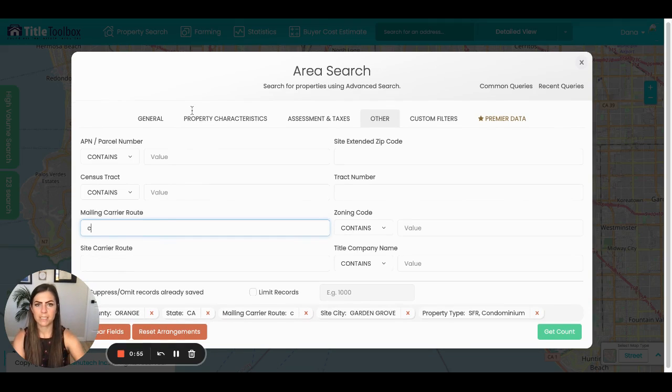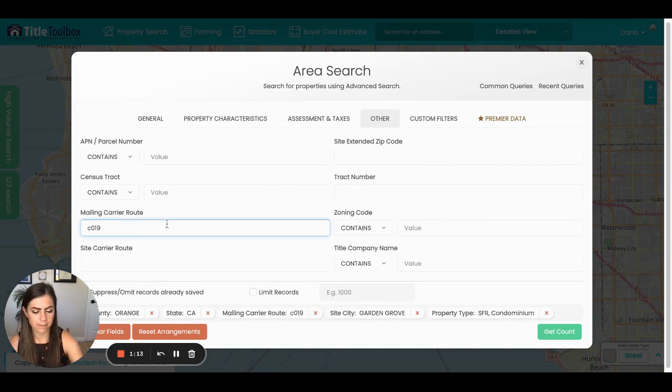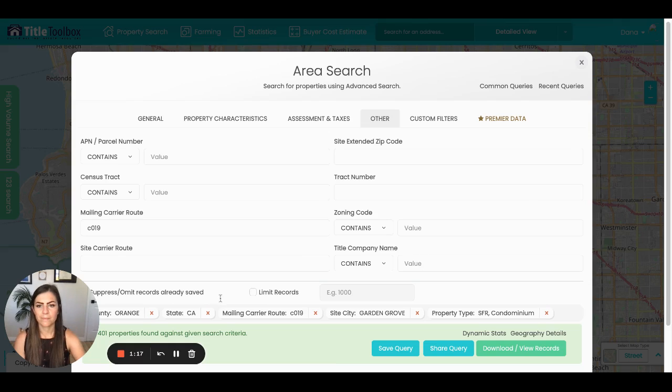And then it was C019, which is an example that we can use. Oh, you know what? I need to take out this hyphen. Okay, and then it shows 401 properties.